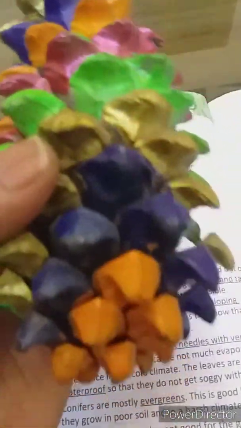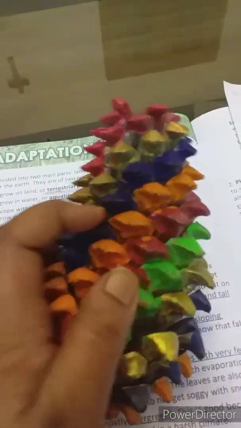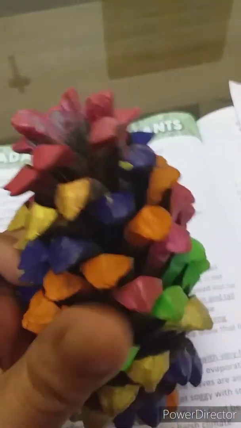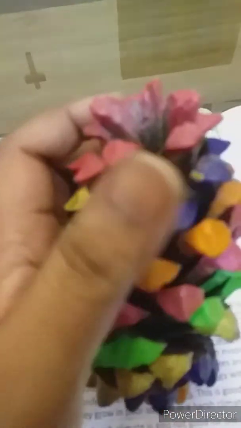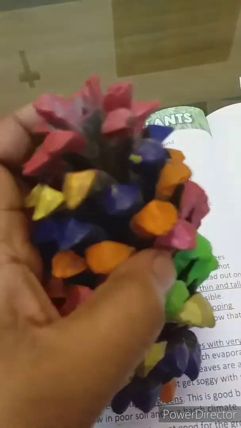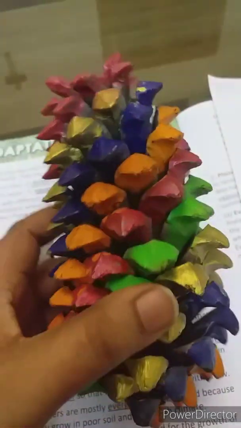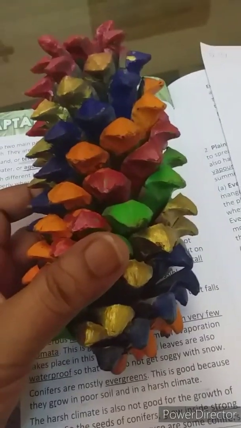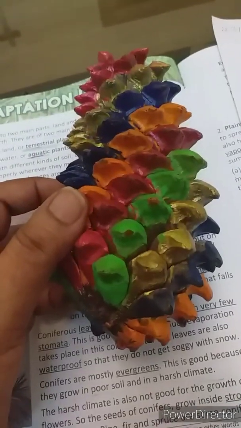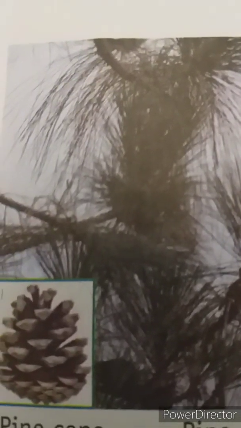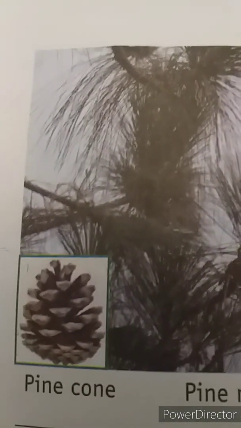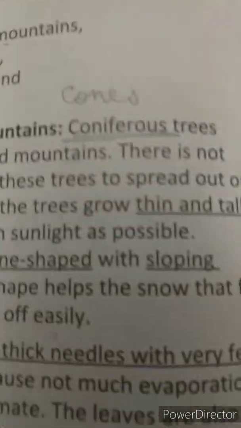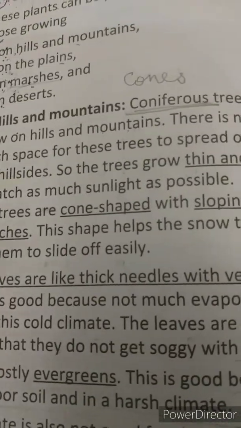These structures that are found outside of this cone are very hard to touch. You cannot open them easily. So this is the cone. Generally all the cones are of this size only. So coniferous trees bear these cones, and that is why they are called coniferous.